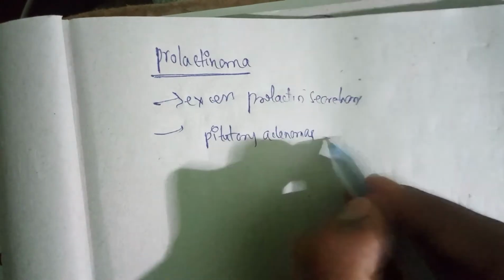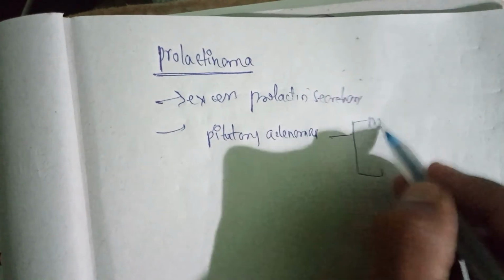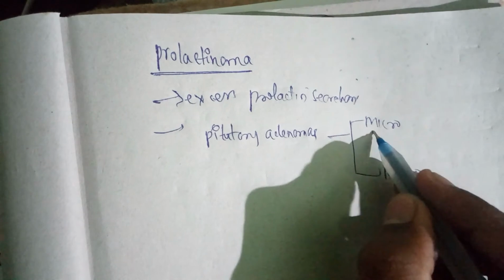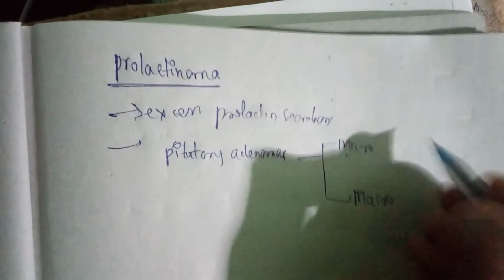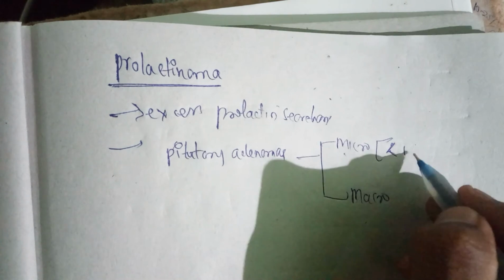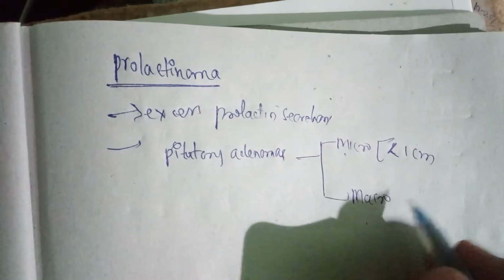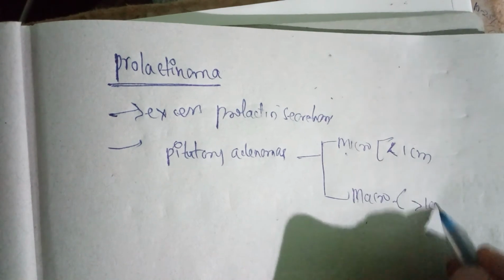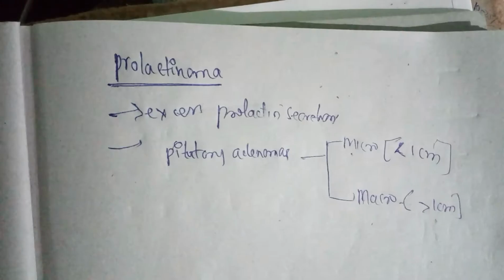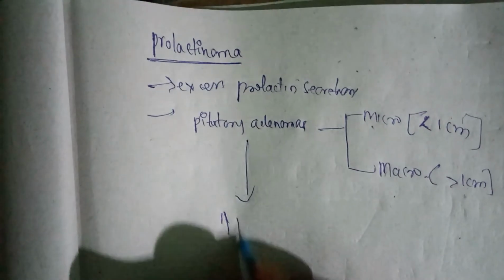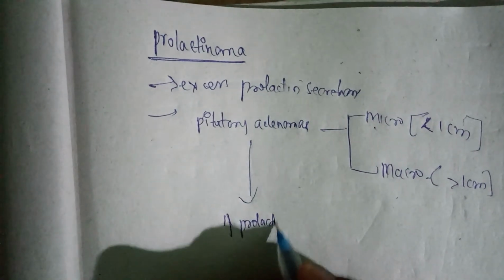These pituitary adenomas can either be micro or macro. Microadenomas are less than 1 centimeter in size, whereas in macroadenomas the size is greater than 1 centimeter. Okay, so as I told you, there will be excess prolactin secretion.